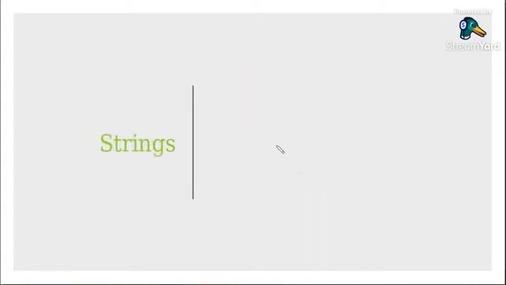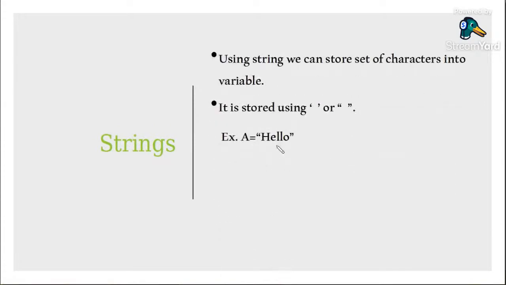The next data type in Python is a string. So what is a string? A string is nothing but a set of characters. You are storing a set of characters into a variable, and that will act as a string. Whenever you want to write or store a string, you have to put it inside single inverted commas or double inverted commas.